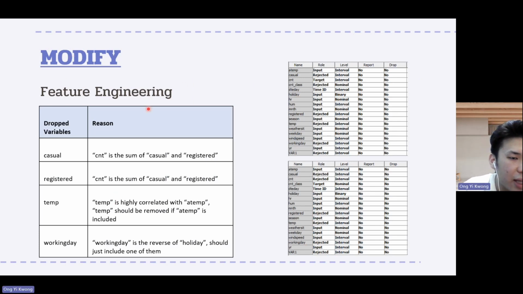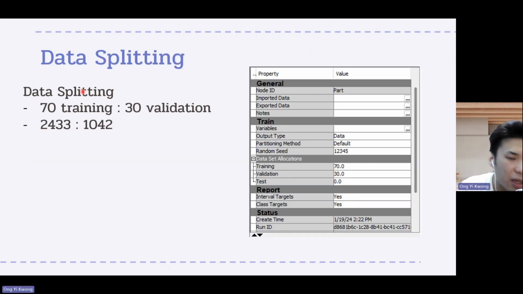So besides the data cleaning, we also did some feature engineering. We dropped these 4 columns due to this reason. This step is to further improve the accuracy and the performance of our model. Next, before moving on to the data modeling, we did some data splitting into training and validation sets. The ratio is 7:3.